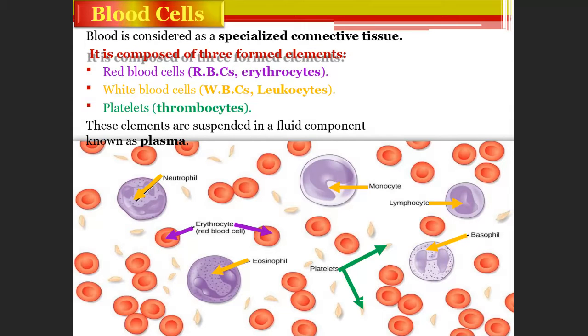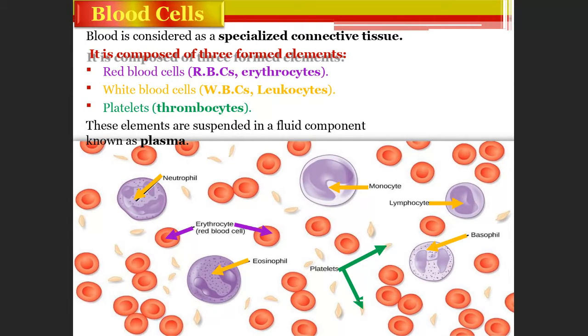Blood is considered a specialized connective tissue. It is formed of three elements: red blood cells, white blood cells, and platelets. Red blood cells are called erythrocytes. Everyone knows white blood cells are called leukocytes, and platelets are called thrombocytes. These elements are suspended in a fluid component known as plasma.